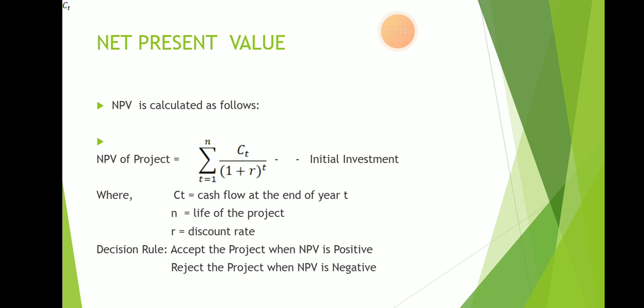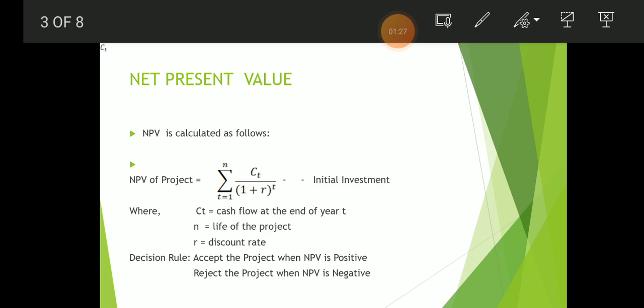If the NPV comes positive, then we can select the project. If NPV gives the negative value, we will reject the project.